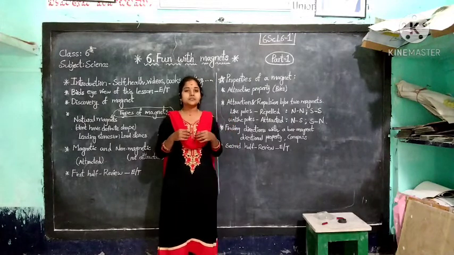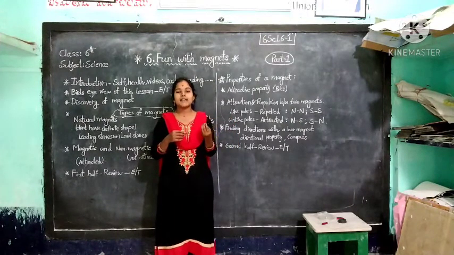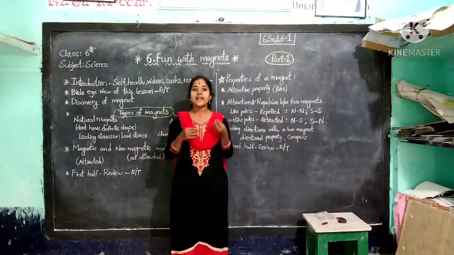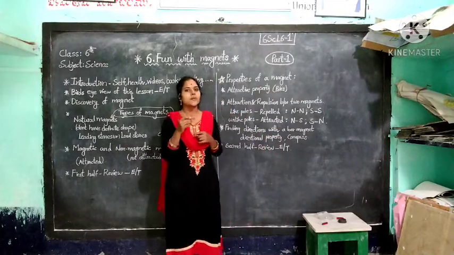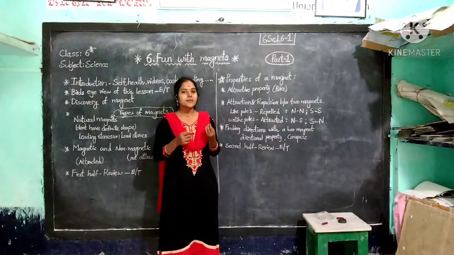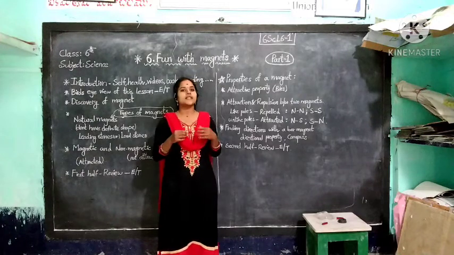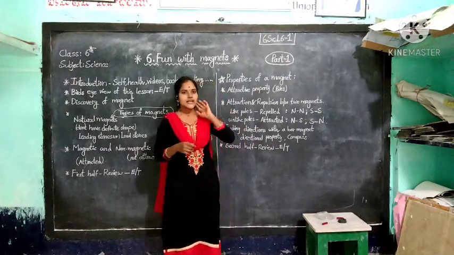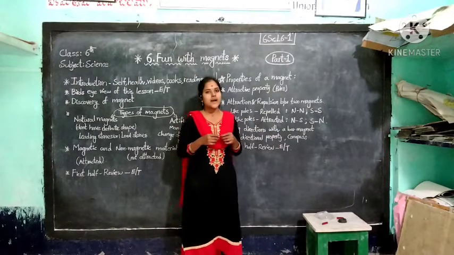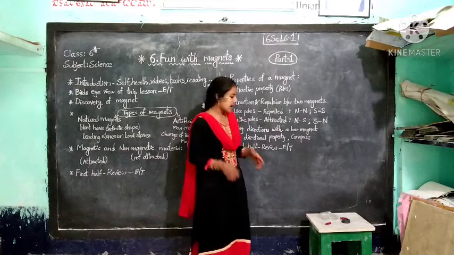After that, they developed this property and found a device named compass. Using this property, they found out the device named compass. Okay, children, the device name is compass.